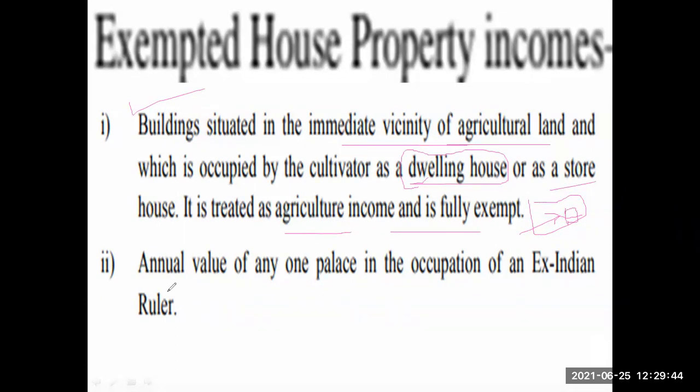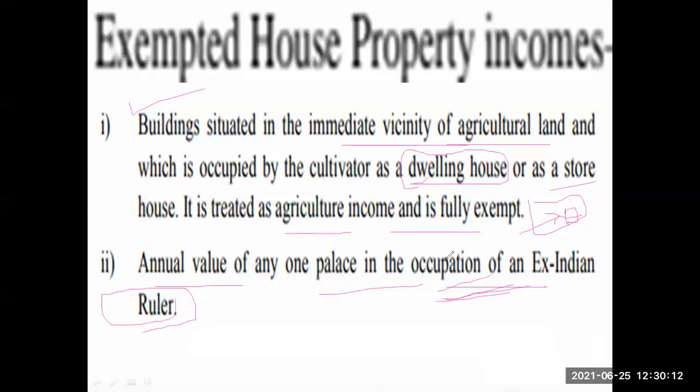Then the annual value of any one palace in the occupation of an ex-Indian ruler. You very well know, before India's independence, several kingdoms were there in our country. Now also their successors are alive, living in various houses. One palace of an ex-Indian ruler is exempt from tax.